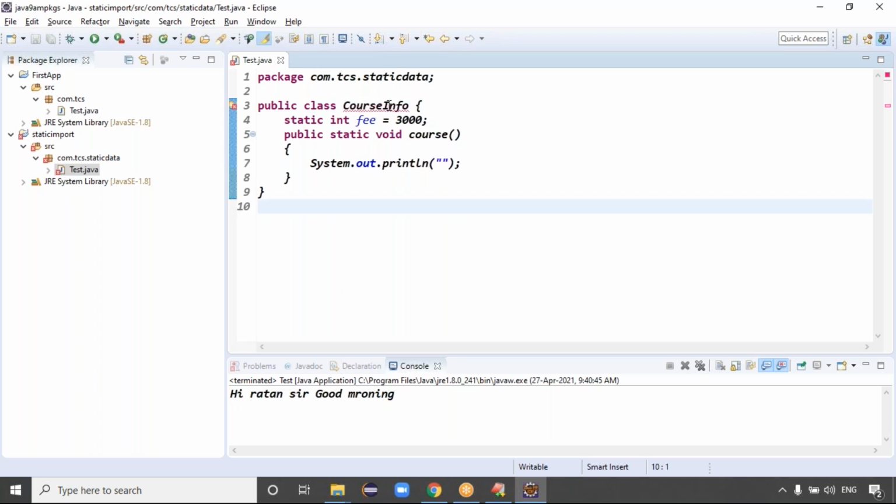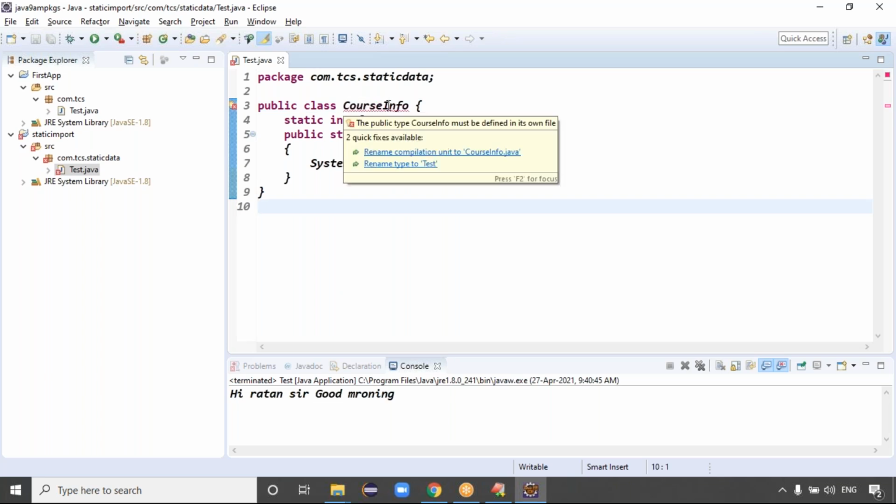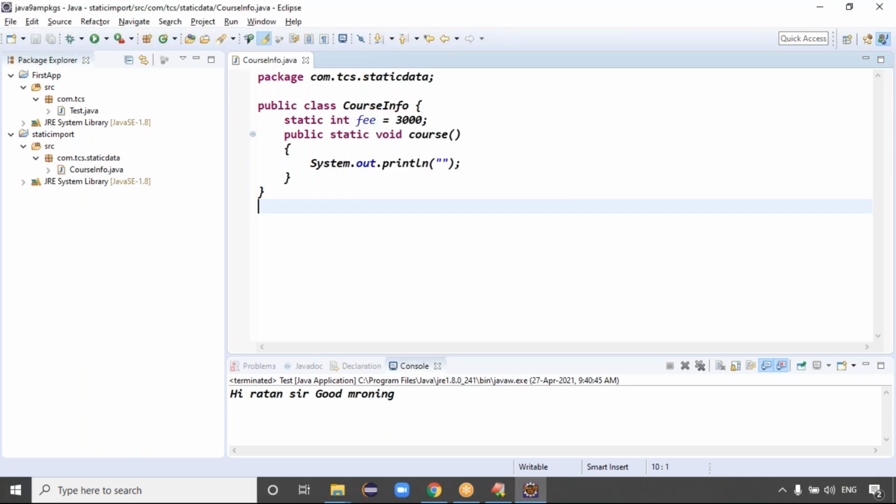Once we change it, see, it's asking, read that message: the public type CourseInfo must be defined in its own file. Rename the compilation unit. Renaming the compilation unit means renaming the file name, which is CourseInfo.java. If you click here, automatically the name is changed to CourseInfo.java.